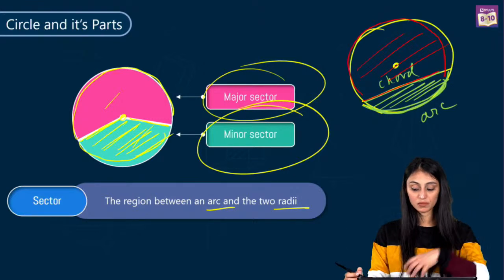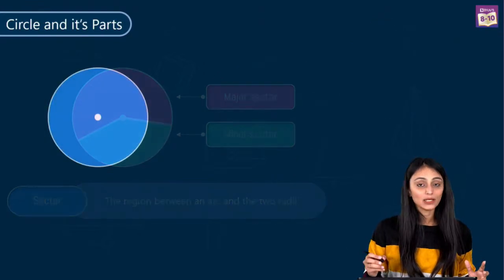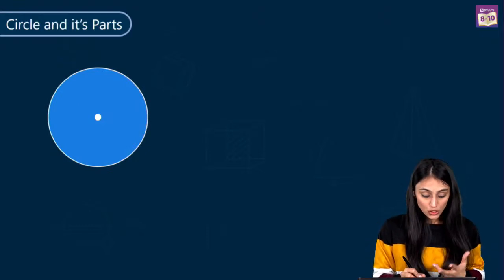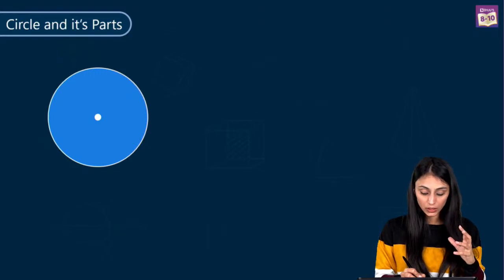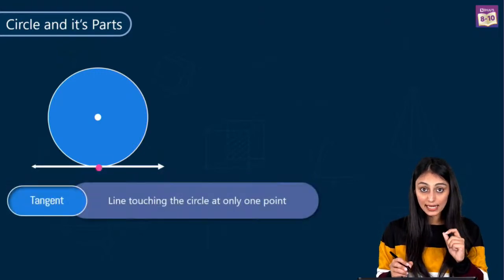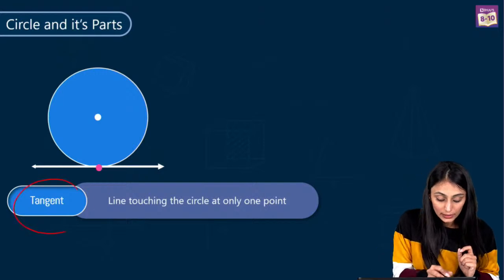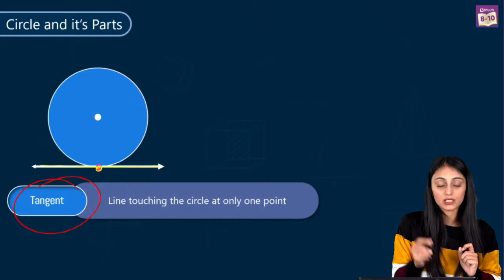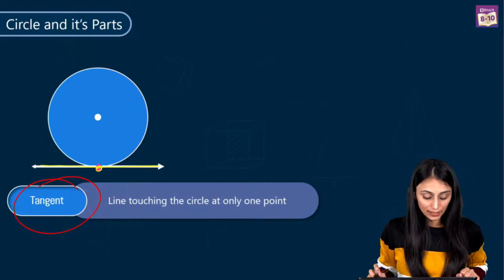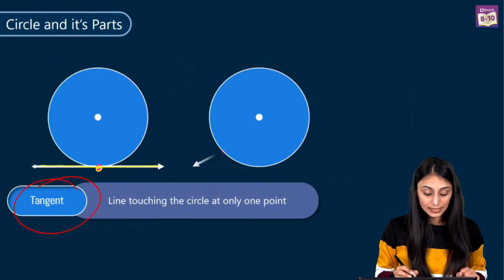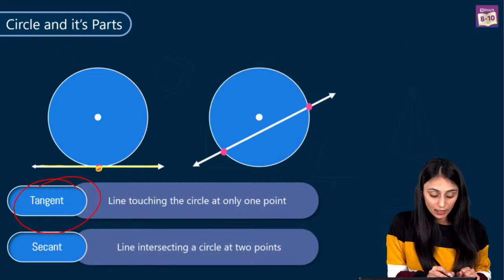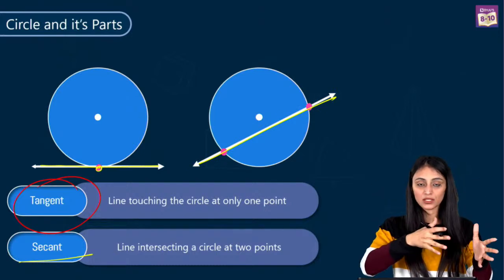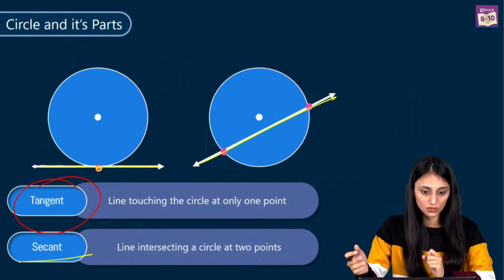So now we know the difference between the sector and the segment. Now let's take a look at how to refer to lines that are associated with circles. You can see we have a circle over here with this center. If a line touches the circle at exactly one point, we call it a tangent. You can see this line over here. It is touching the boundary of the circle at exactly one point. That's called the tangent. But what if a line is intersecting the circle at two points? Then we call it a secant. So this is the secant. Now we know the difference between a tangent and a secant.